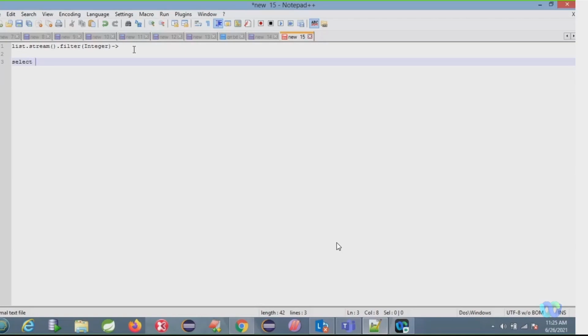What do we use to get the distinct values? We can use the distinct keyword, select distinct. We can pass the column name, and from the employee table. Select distinct name from employee. That's it. Yes.